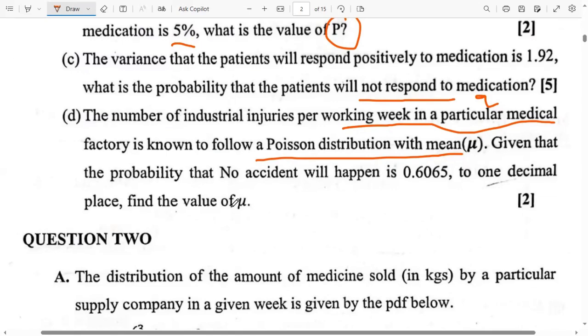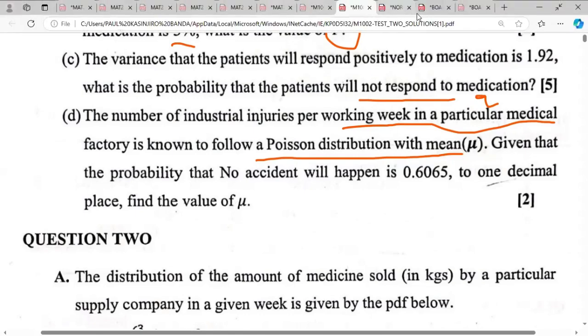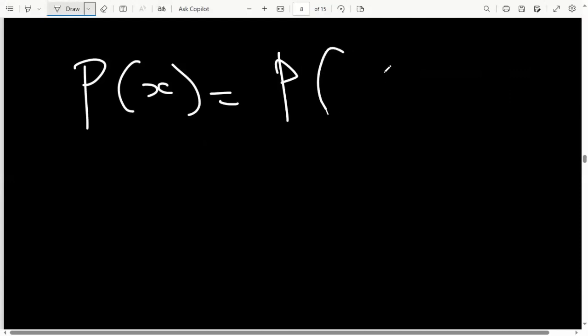There are two important formulas that you have to know under the Poisson. The other one I won't state here, but let me state the one for the probability. Under the Poisson distribution, the probability of X, or some people say the probability of big X being equal to a smaller x, it's just the same.